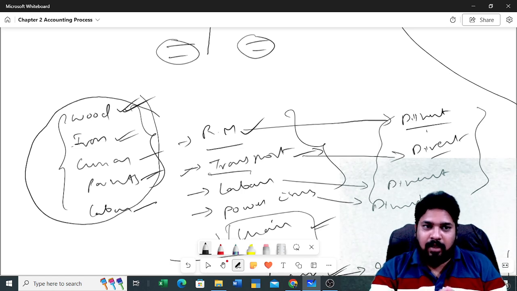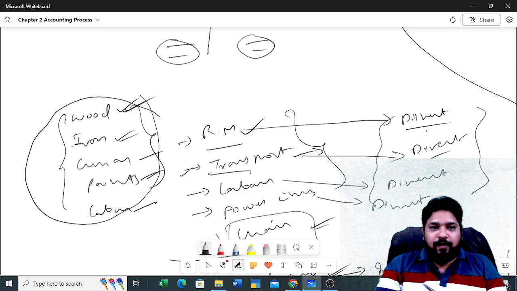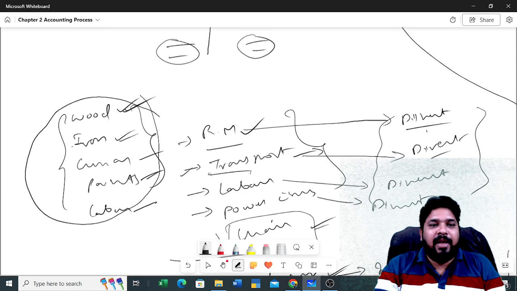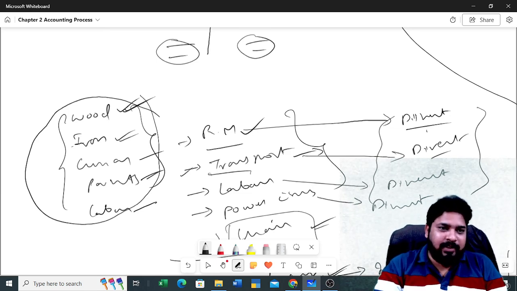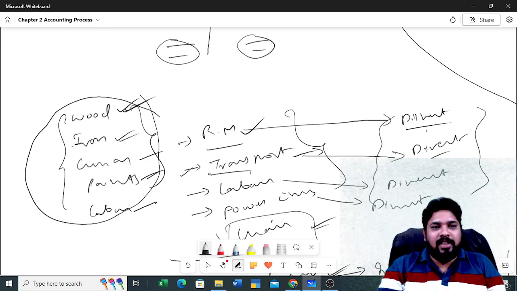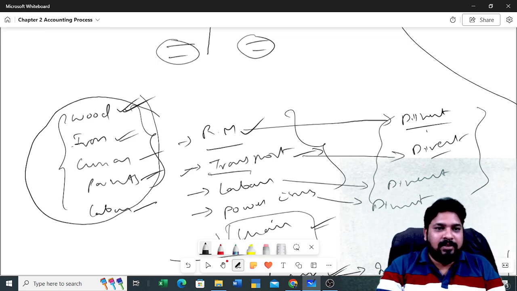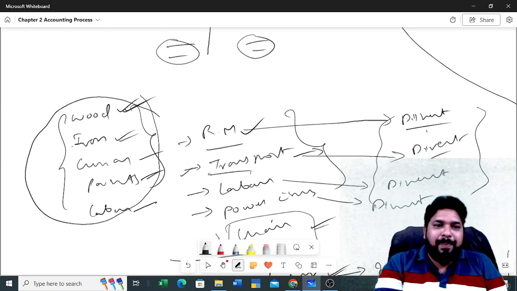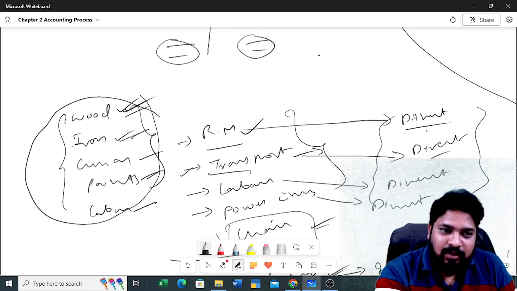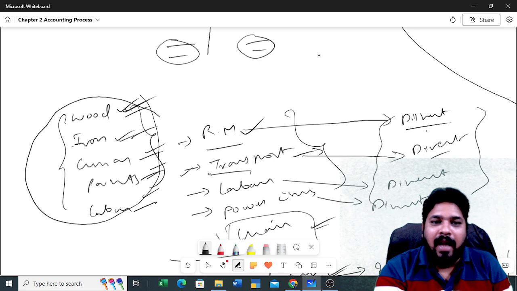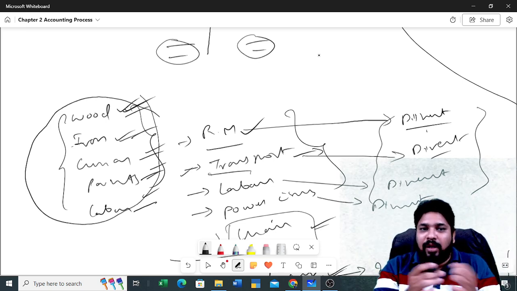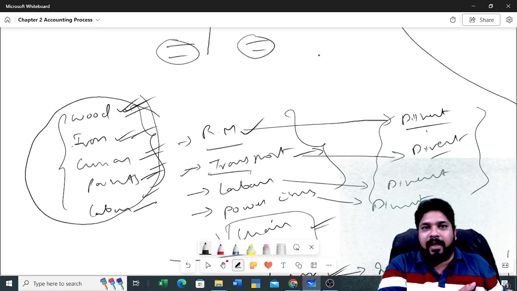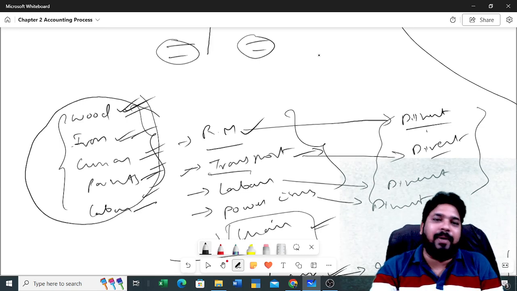Clear or not? Suppose 2 years back, if you purchased that particular item for 100 rupees, now the item may be 200 rupees or 250 rupees. You cannot tell, sir, 2 years ago I paid only 100 rupees, now also I will pay like this. Who will give you? No one will be giving, right? So you will be purchasing these products, these raw materials, at the available price in the market. You cannot control those prices, right? Whatever the available prices in the market, you have to purchase at that price only.